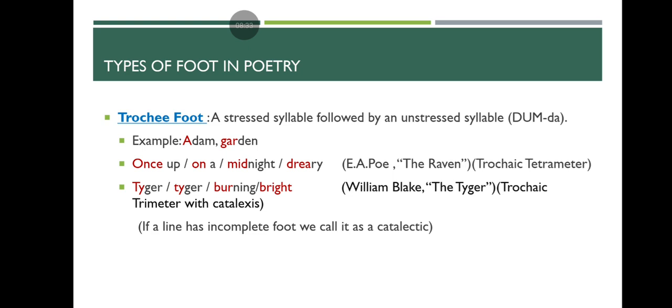William Blake's The Tyger poem: Tiger, tiger, burning bright. So here we can see the trochee foot 3 times. We can call that trochaic tetrameter. But for the word bright, we don't have any other combination, meaning another syllable is not used with the word bright. This kind of thing we call catalexis. If a line has an incomplete foot, we call it catalectic.